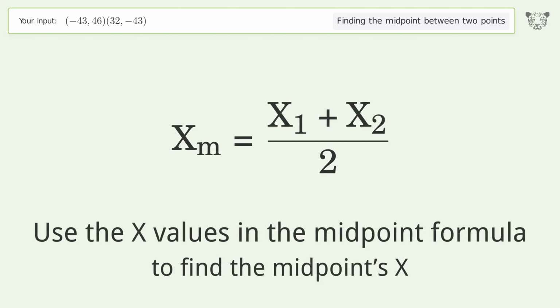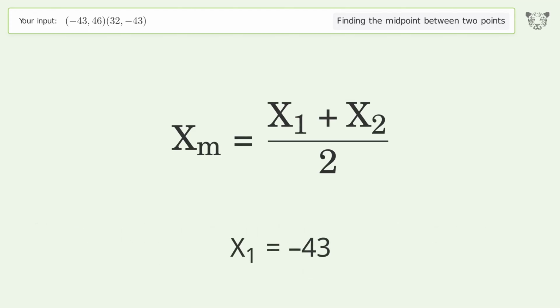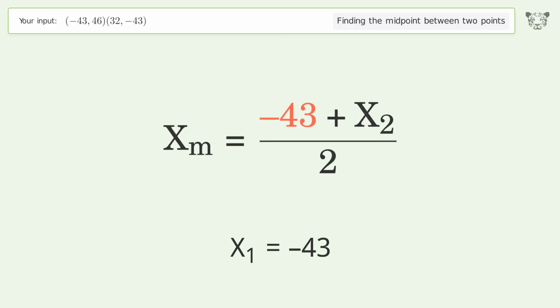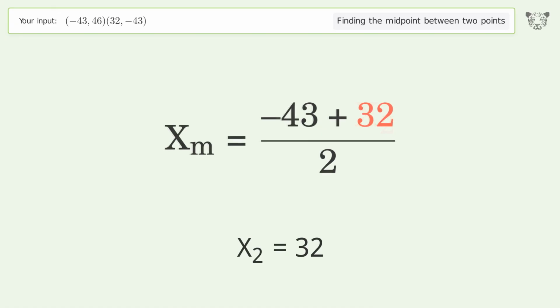Use the x values in the midpoint formula to find the midpoint's x. x1 equals negative 43. x2 equals 32. Simplify the arithmetic.